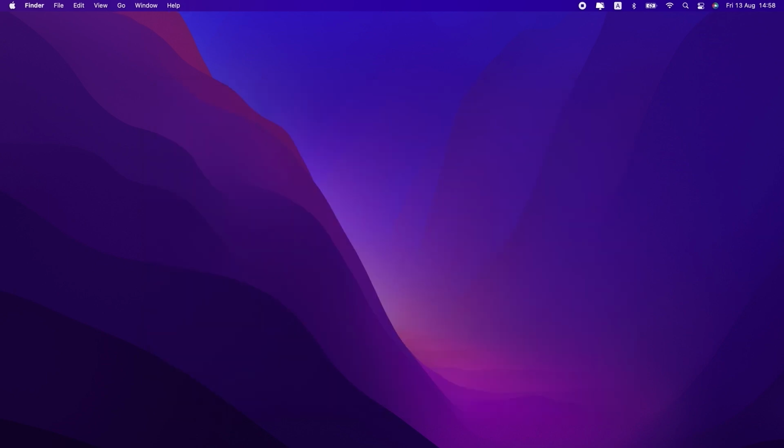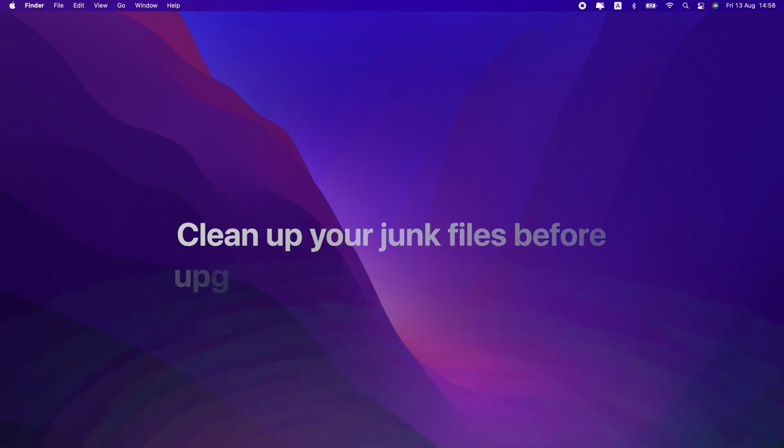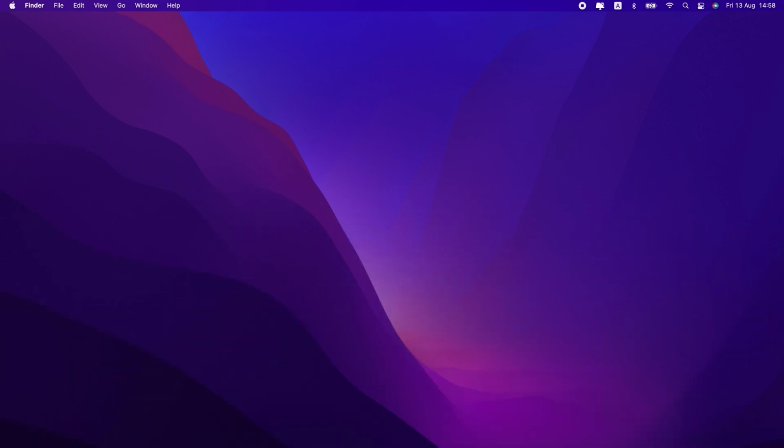Oh, by the way, if you haven't upgraded to Monterey yet, it's a good idea to clear out all the junk files on your Mac before you do. Your Mac has gigabytes of files on its boot disk that you don't need. As well as taking up space, they can also make your Mac run more slowly, so it's definitely worth getting rid of them. Otherwise, you'll be installing a shiny new operating system on top of a lot of junk files.